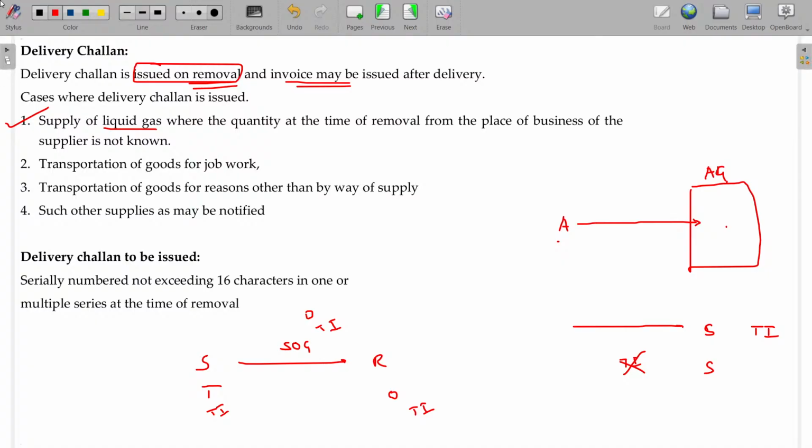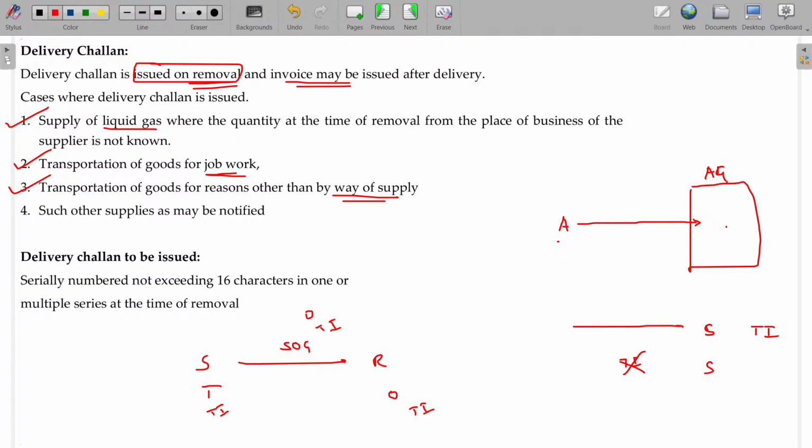Okay. Transportation of goods for job work. While sending the goods for the job work, of course it is not really a sale, it's only transportation. So you have to give the delivery challan. Transportation of goods other than by way of supply: it is not a supply, but for some reason it is moving from one place to another place.